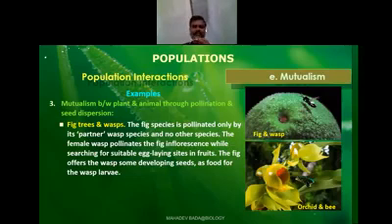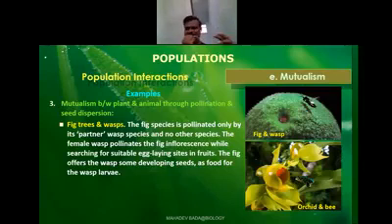Sexual deceit, we say. So the flower petal resembles the female bee. The male bee comes over there and starts pseudocopulating. By that the pollen grains get attached to the body. When it moves to another plant of the same species, there the pollen grains will be falling. By that they will get benefit. If the female bee's color pattern changes slightly during evolution, pollination success will be reduced automatically. So this is one of the examples for that.